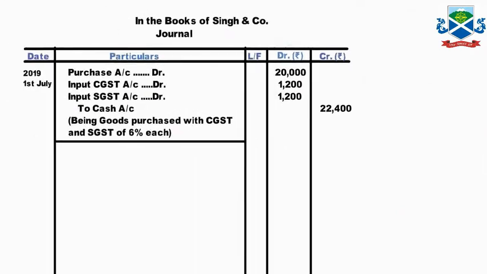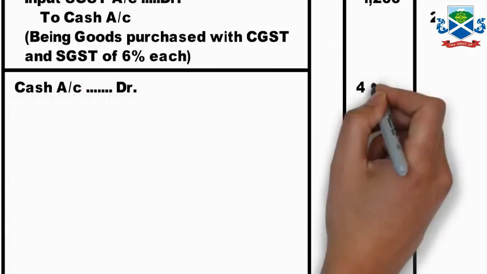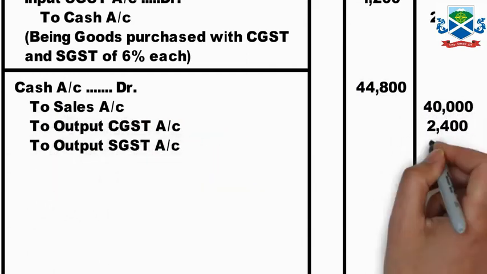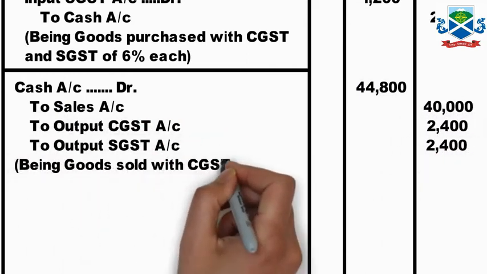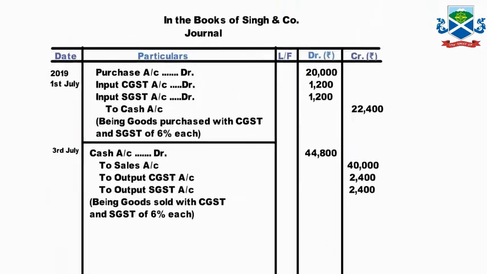So in the journal, cash account debit 44,800, to sales account, to output CGST, to output SGST 2,400 each, being sold goods with CGST SGST 6% each.